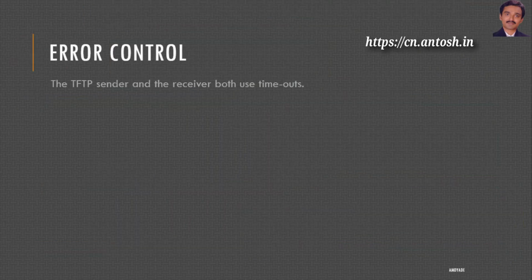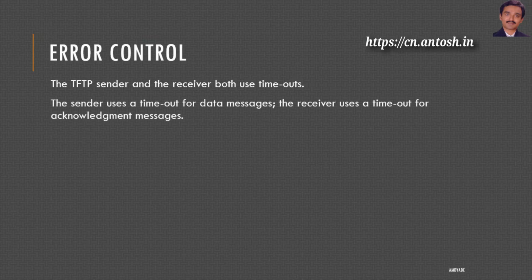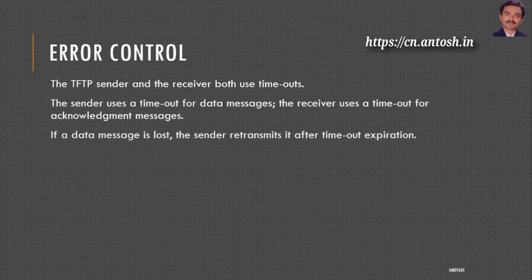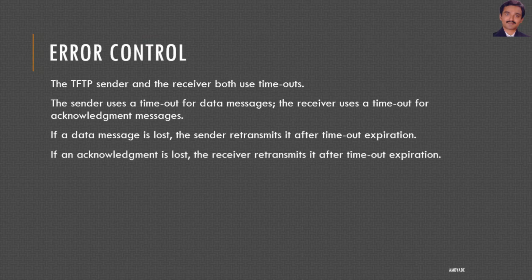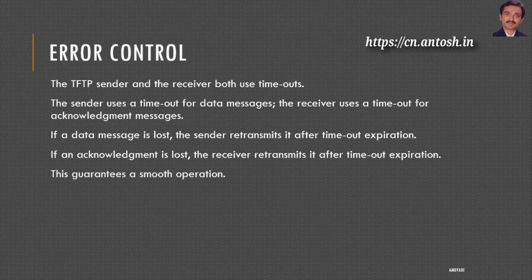Error control. The TFTP sender and the receiver both use timeouts. The sender uses a timeout for data messages. The receiver uses a timeout for acknowledgement messages. If a data message is lost, the sender retransmits it after timeout expiration. If an acknowledgement is lost, the receiver retransmits it after timeout expiration. This guarantees a smooth operation.